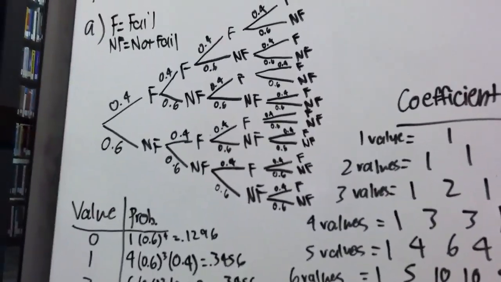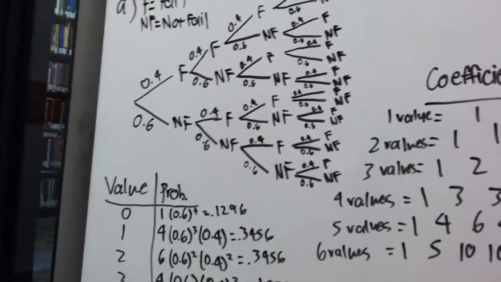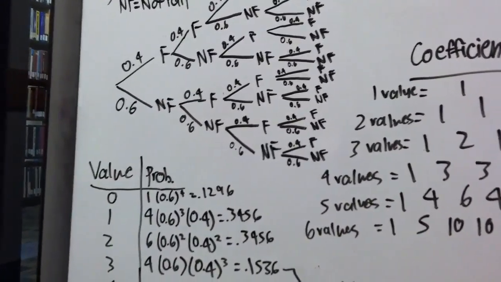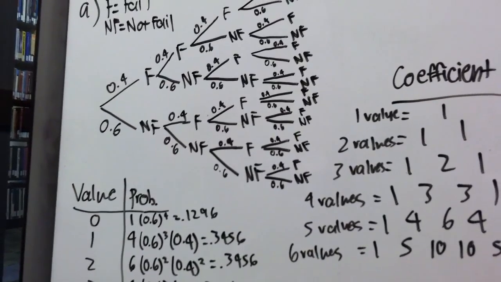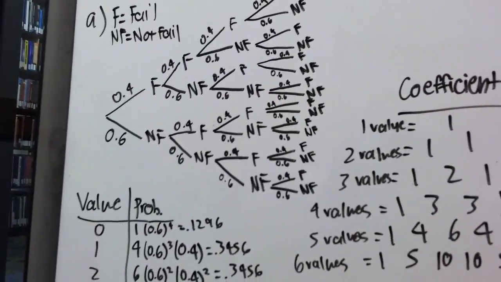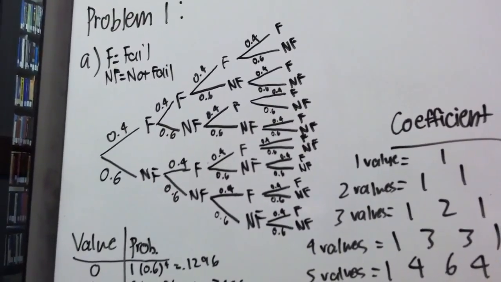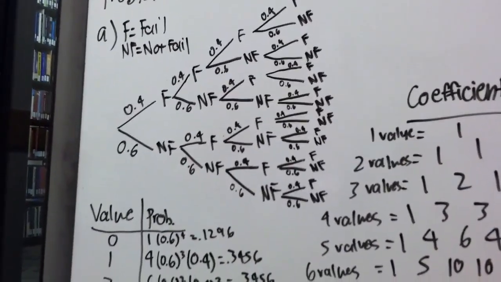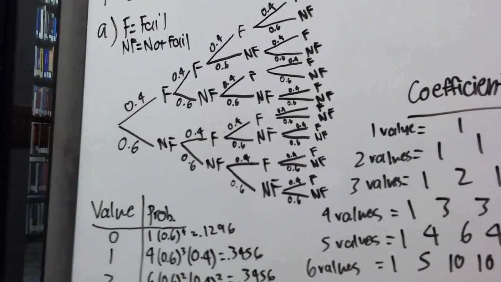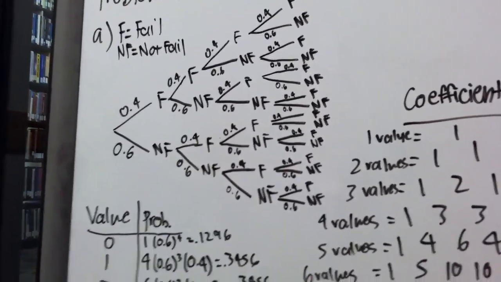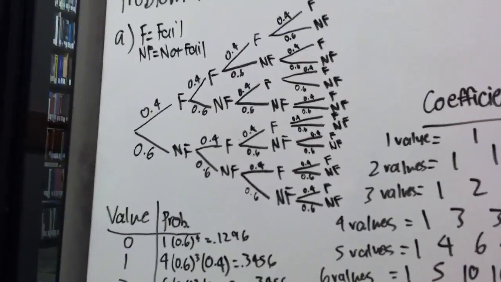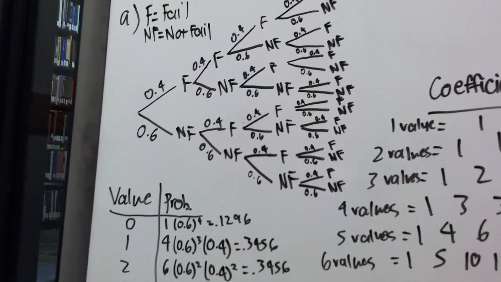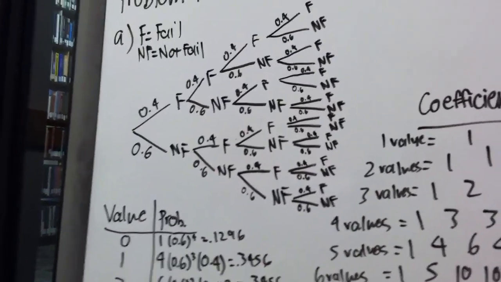Now, as we move on to the next section, it states that each engine will fail independently of the others. What that means is that each engine is independent, and they have an equal probability of failing, just like the engine before it.